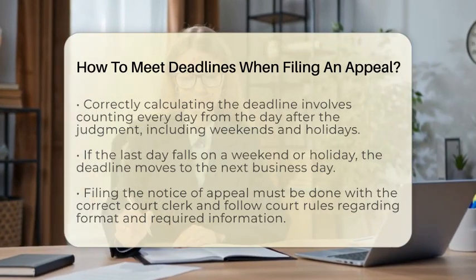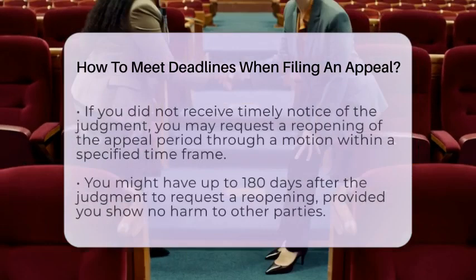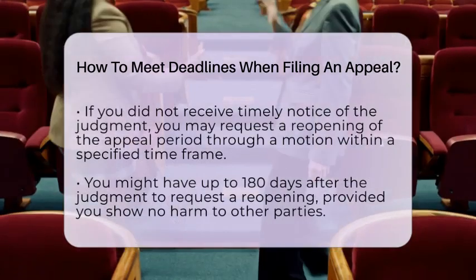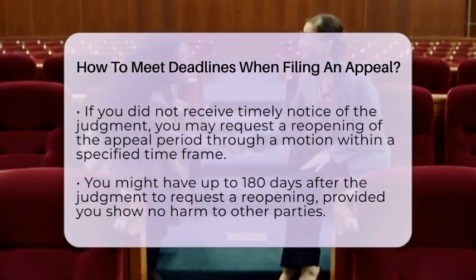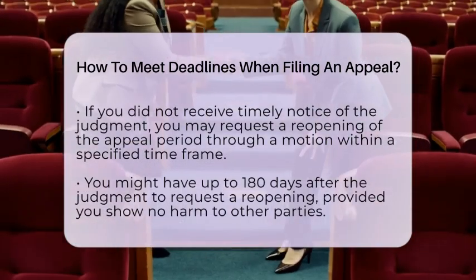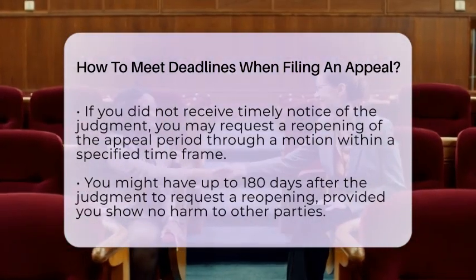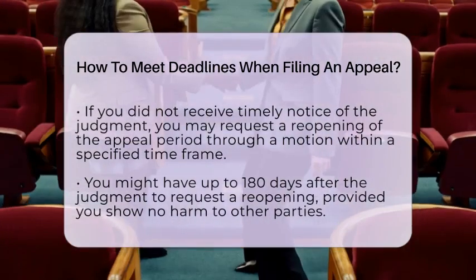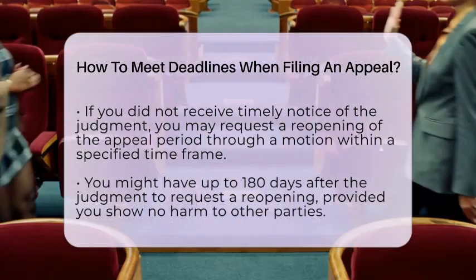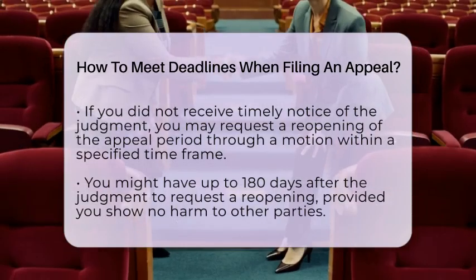If you did not get timely notice of the judgment, some courts allow you to ask for a reopening of the appeal period. You can do this by filing a motion within a certain time frame, often 14 days after you learn about the judgment. You might also have up to 180 days after the judgment to request this, but you must show you won't harm other parties by reopening the case.